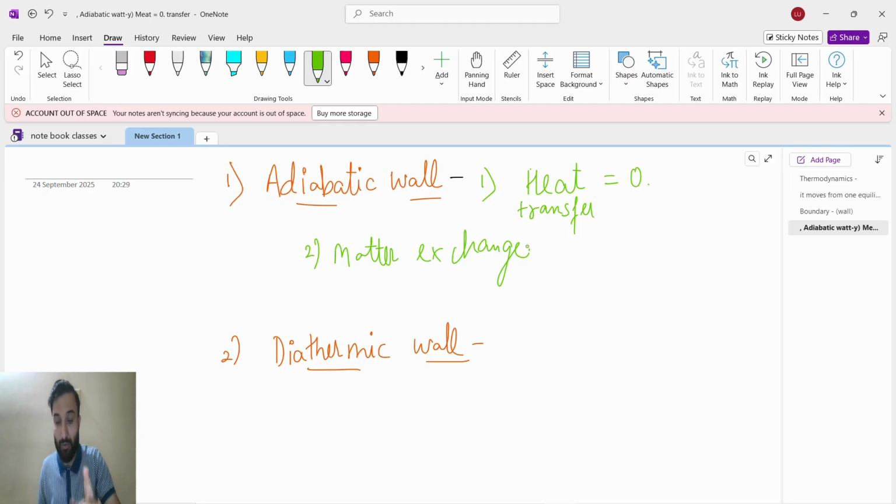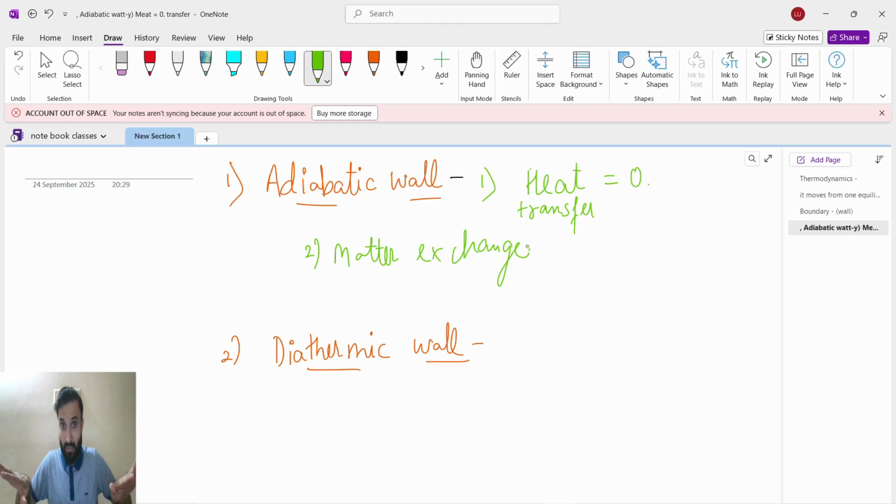For an adiabatic wall, suppose your favorite person and you are here, and you are the wall. Heat exchange will not be possible, which means you will not allow the other person to touch your favorite person. Heat flows by touching, right? By holding, heat will flow. So an adiabatic wall will not allow the heat to flow. You can't touch.